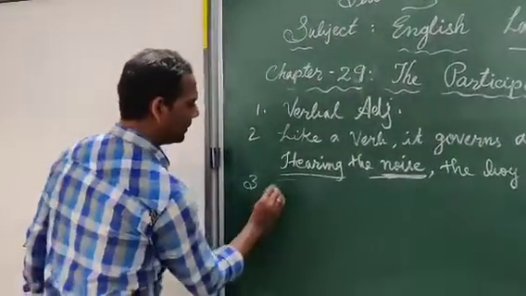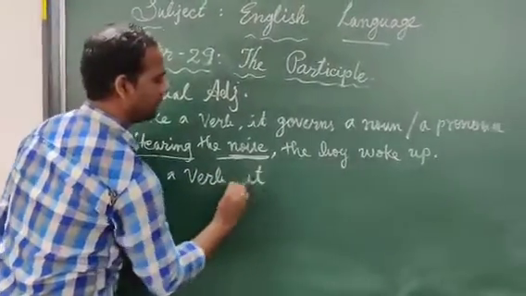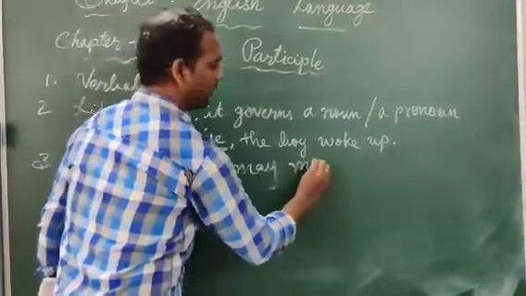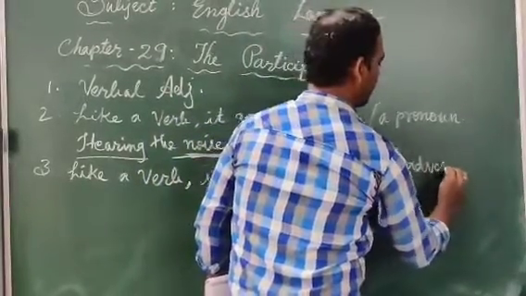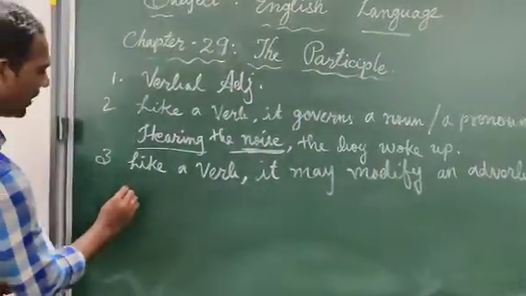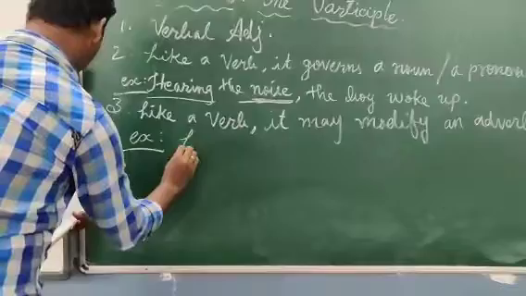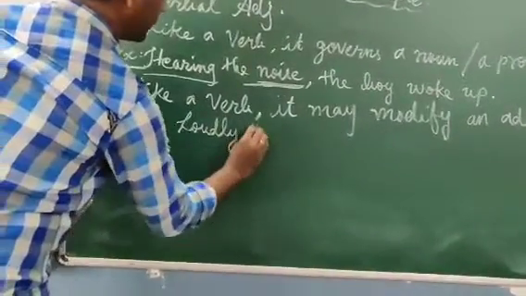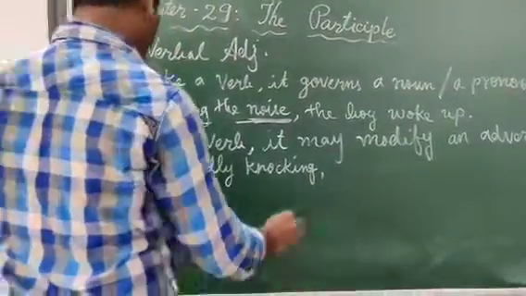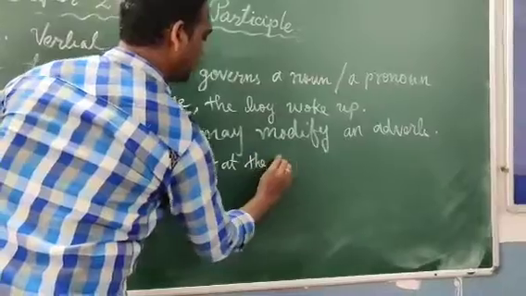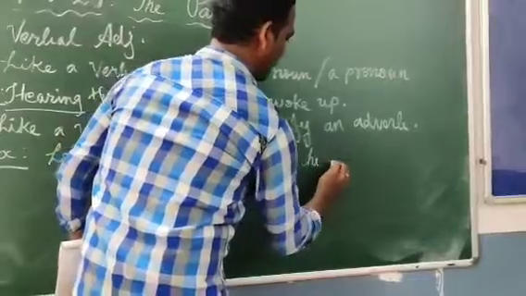Okay. So the third one: like a verb, it may be modified by an adverb. Example: Loudly knocking at the gate, he demanded admission.